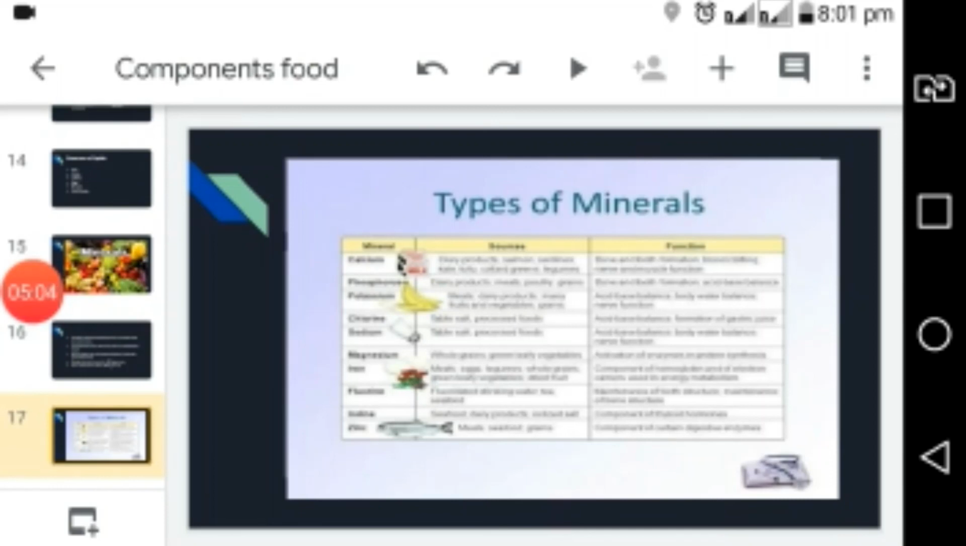For example, calcium. Calcium is required for bone and tooth formation. Phosphorus is required for bone and tooth formation. Then chlorine is required for acid-base balance in our body. Sodium is also required for acid-base balance in our body. Iron is required for the formation of blood or hemoglobin in our body. Then iodine and zinc, they act as hormones or certain digestive enzymes in our body.